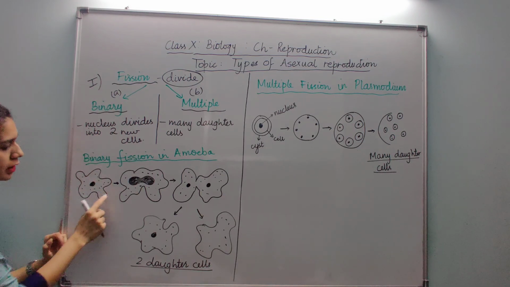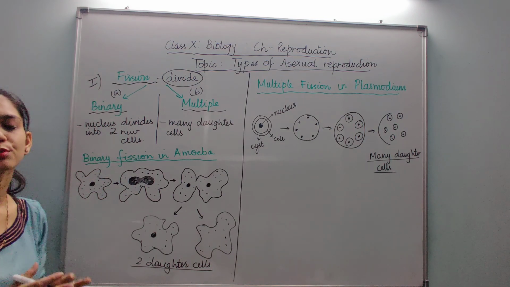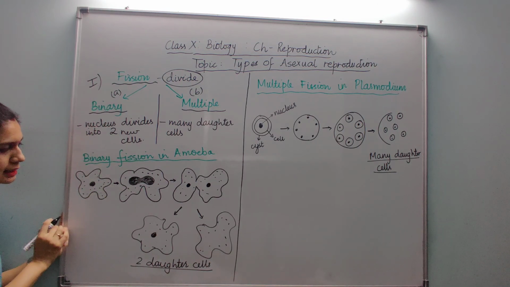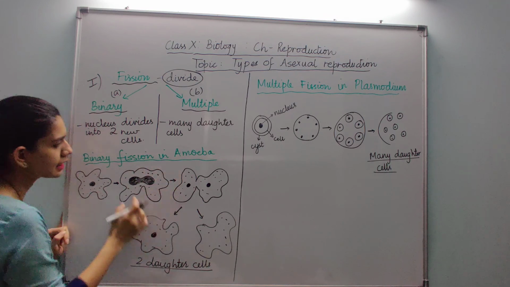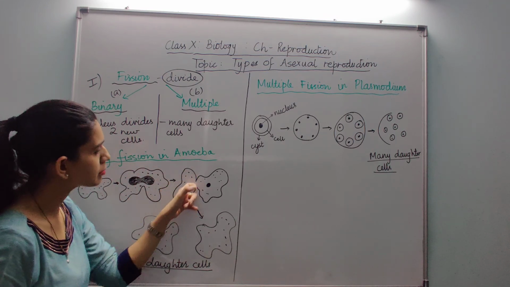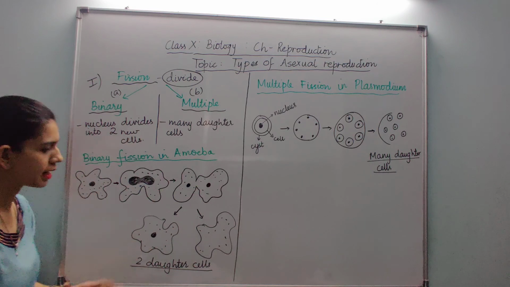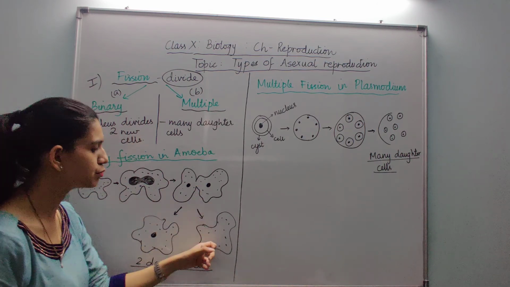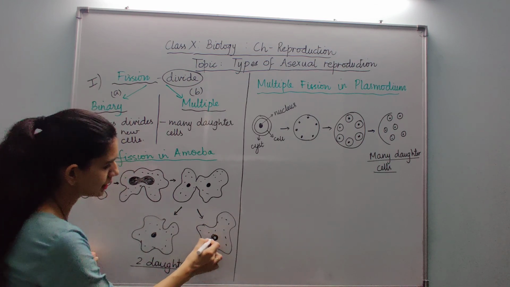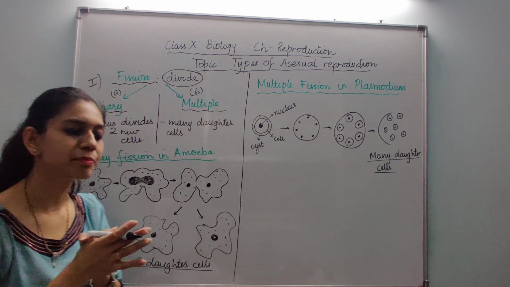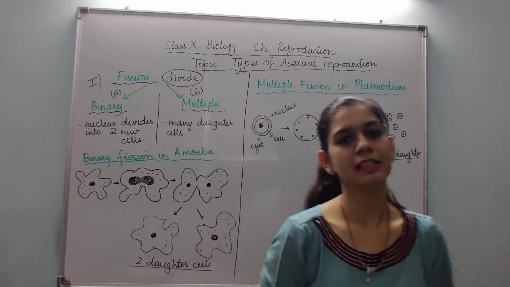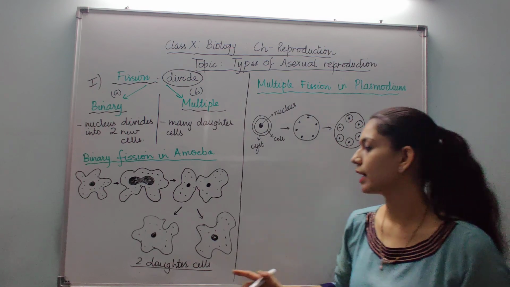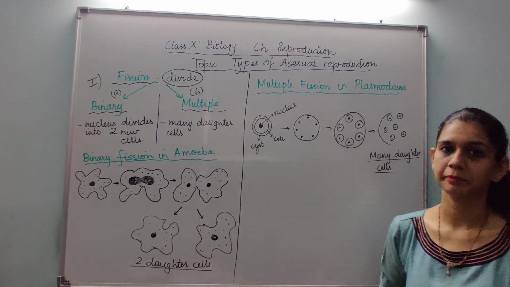Now what happens here? This is the body of an amoeba. When it has grown to its full size, what happens? The nucleus present inside the cell elongates, and then the cytoplasm also divides itself into two parts, and finally the amoeba, that is the parent, gets split into two new small daughter cells. Here the parent ceases to exist, that is, the parent no longer exists, rather it is divided into two new amoebae.